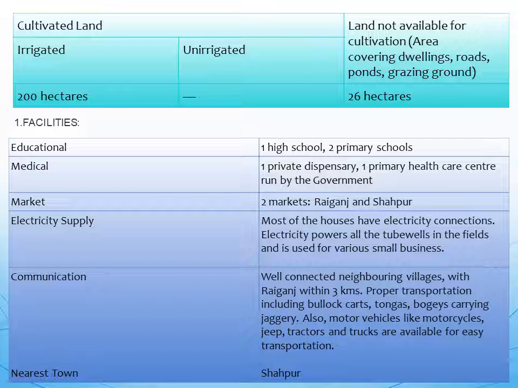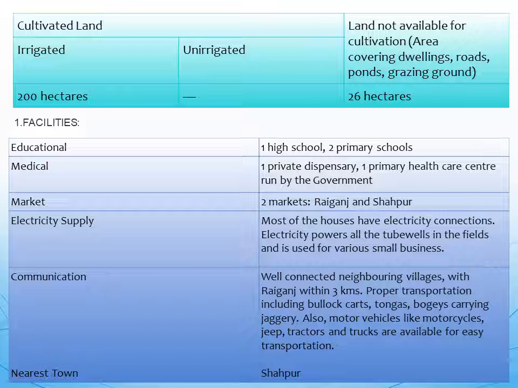Now the facilities which are there in the village of Palampur are educational, one high school and two primary schools; medical, one private dispensary, one primary health care center run by the government; market, there are two markets, Raiganj and Shahpur. Electricity supply, most of the houses have electricity connections, electricity powers all the tube wells in the fields and is also used for various small business.